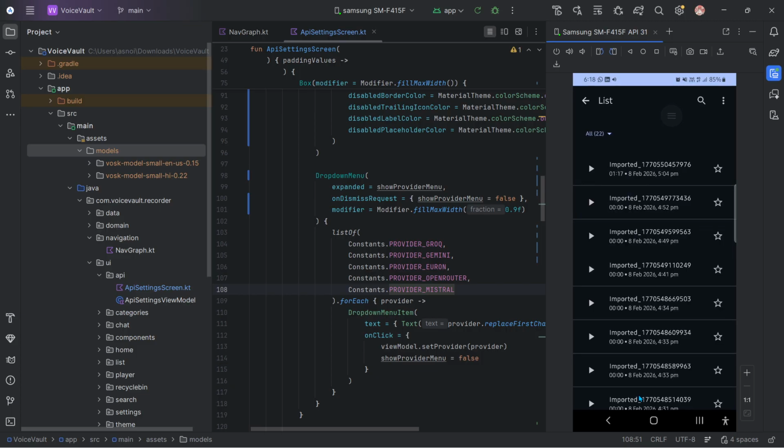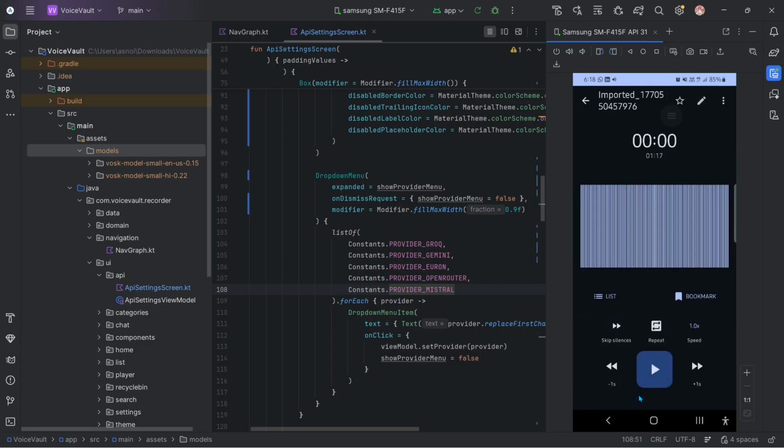And let me just play audio. This is the imported one. I imported it from their WhatsApp audio. As you can see, I will play it through the speaker. As you can see, I have played this through the speaker.